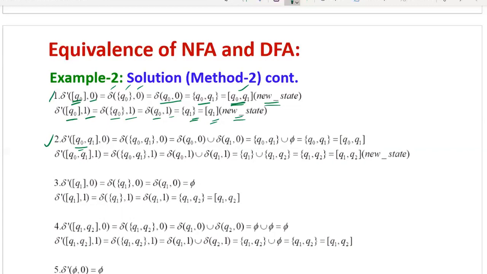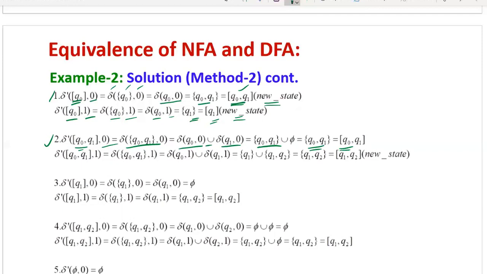So now delta dash of Q0 Q1 on 0, apply the delta transition, delta of Q0 Q1 on 0. Here apply the union rule. This can be written as delta of Q0 on 0 union delta of Q1 on 0. Substitute these transitions by seeing the given NFA. Now delta of Q0 on 0 equals Q0 Q1, union delta of Q1 on 0, there is no transition, phi. By combining these two, you will get Q0 Q1. Now Q0 Q1 is the same as the current state only. So here no new state exists on input 0.